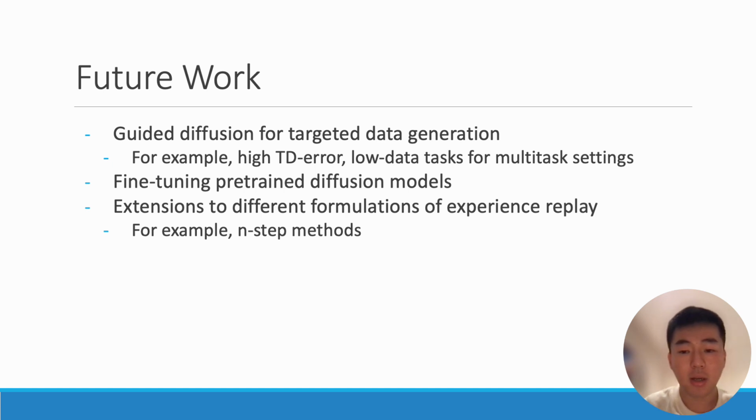Next, we could consider fine-tuning pre-existing foundation models instead of training from scratch. This could enable SynthER to help the agent generalize to new concepts that are unseen in the training data. Finally, we could also consider extending SynthER to other forms of experience replay by changing the data distribution of the diffusion model. For example, we could consider n-step formulations of experience replay.